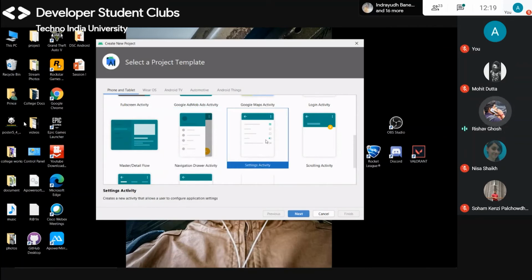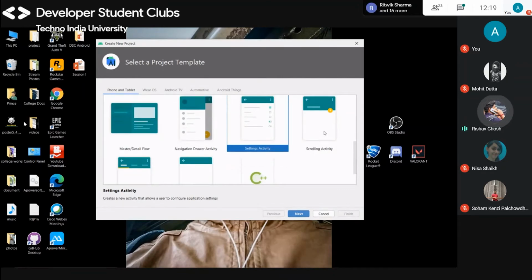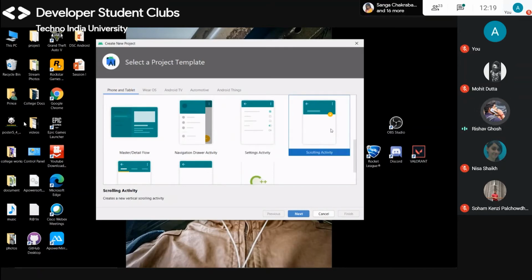And this is settings activity. If you want to make any settings screen, with so many options like ticks or multiple choice, you need to go for settings activity. This is scrolling activity. If you want to make an app like your contact list that you scroll through, you need to make it with this template.